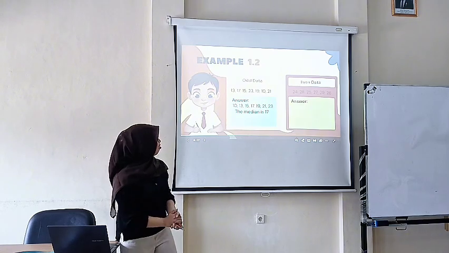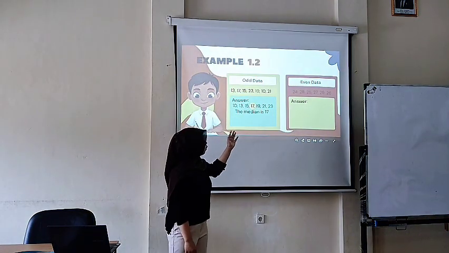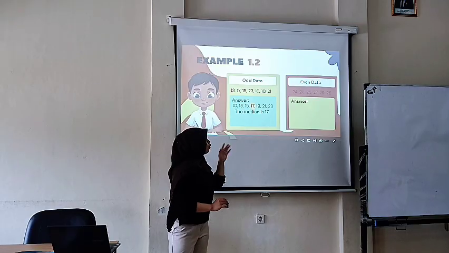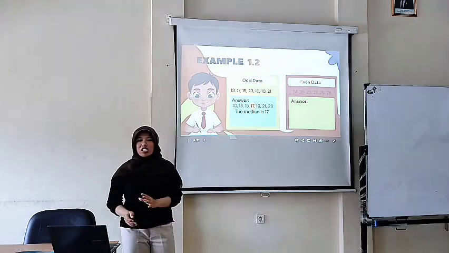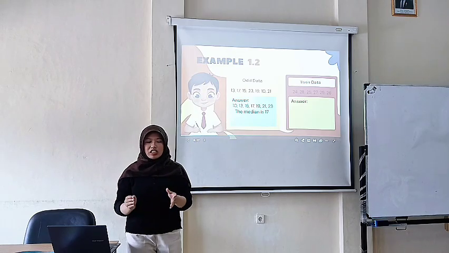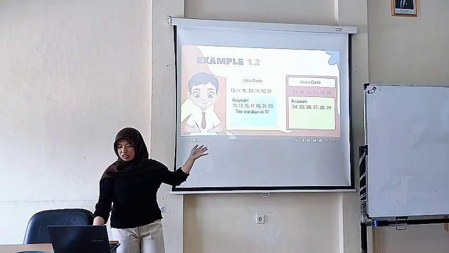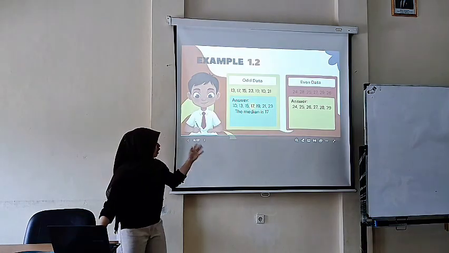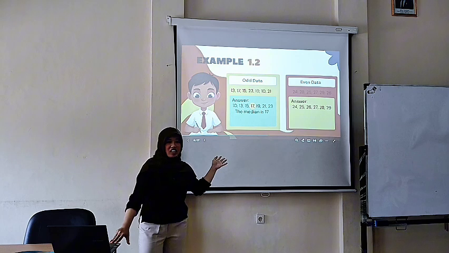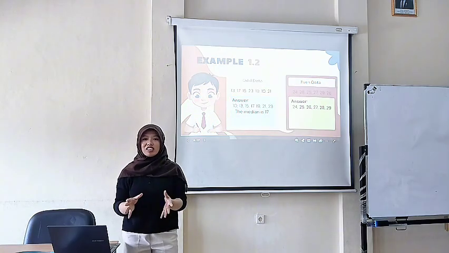Okay, next I have even data: 24, 28, 25, 27, 29, and 26. So how do you find the median? Okay, good. The ordered data is 24, 25, 26, 27, 28, and 29. How many data values are there? 6.